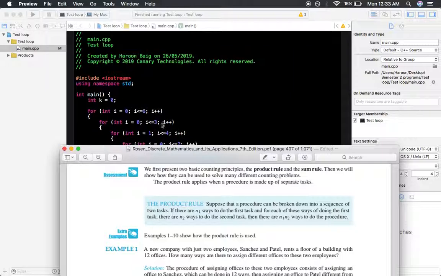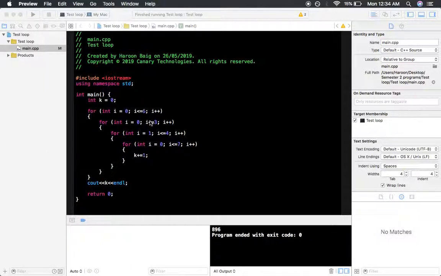For example, there are 3 ways to do another task, then there are n1 into n2 ways to do the procedure. Successively, solving with the product rule in this case gives us 6 into 3 into 4 into 7, and that gives us 896.